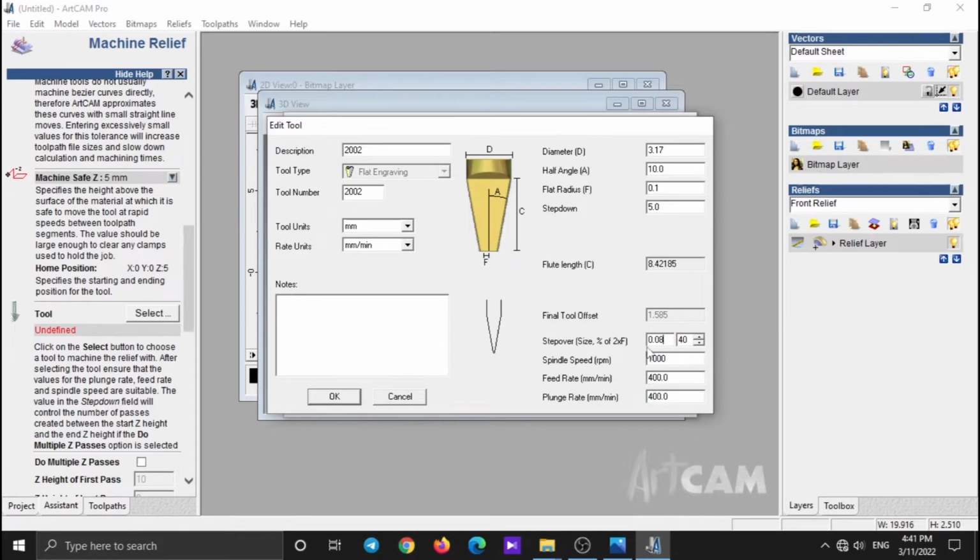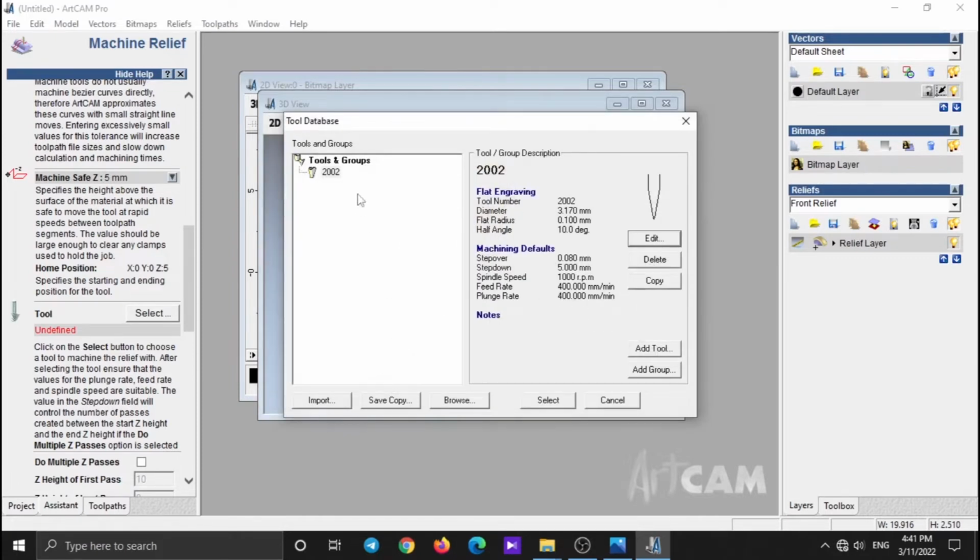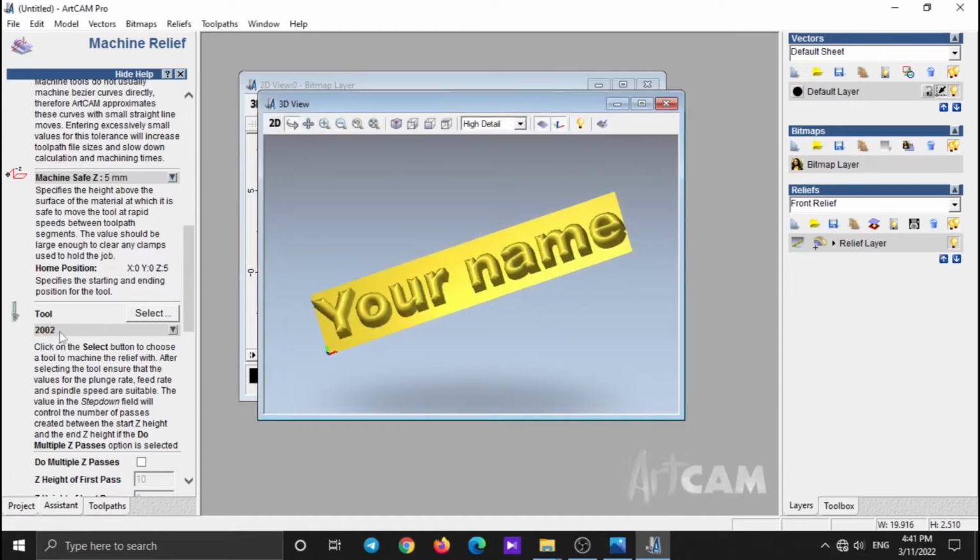If you need higher quality, you need to set a lower number, but it greatly increases the duration of your engraving process. However, before setting this number, you need to check the flat radius of your engraving tool. Click on OK. Click on 2002 and then click on Select. As you see here, Unverified now changed to 2002.